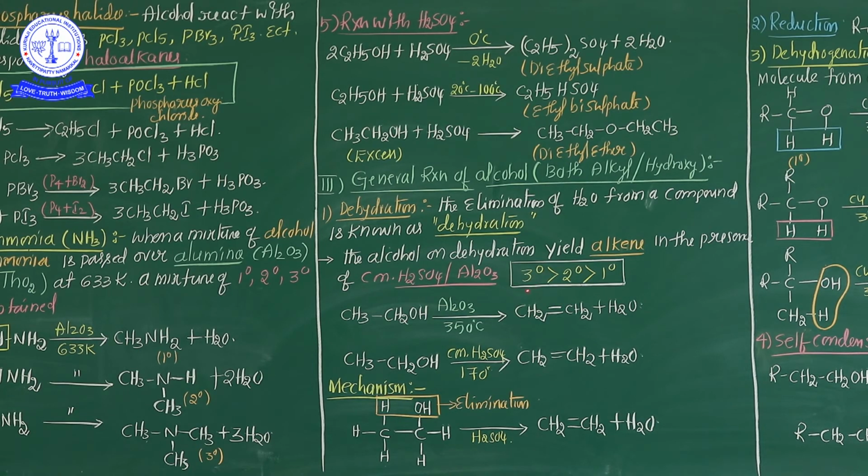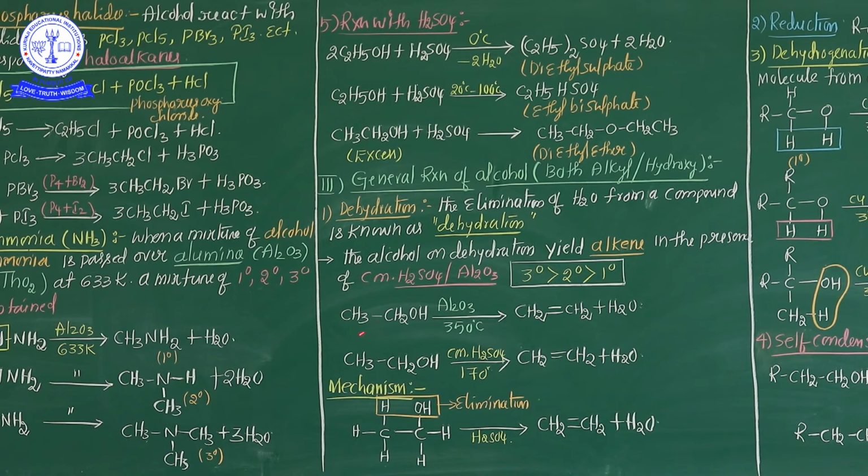First of all, 3 degree alcohol is highly dehydrated with sulfuric acid. After that, the second one is the 2 degree alcohol, third one is the 1 degree alcohol. So the dehydration reactivity order of the alcohol is 3 degree, 2 degree and 1 degree. Is it clear? See here, some more examples are there.